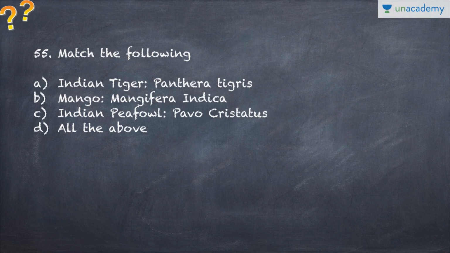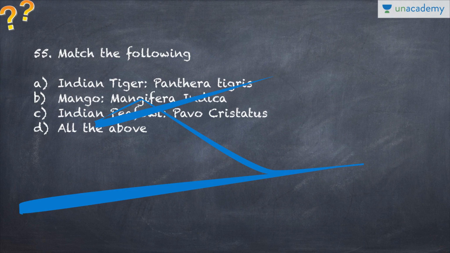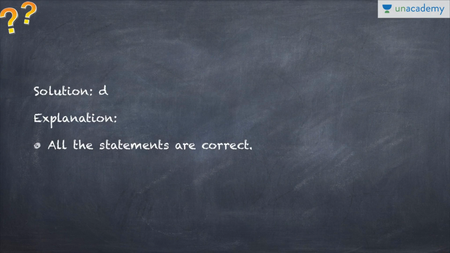Then match the following. Indian tiger, Panthera tigris; mango, Mangifera indica; and Indian peafowl, that is Pavo cristatus. So D, all of the above. All of the above are correctly matched, so not much detail to explain in this one. All of them are correct.